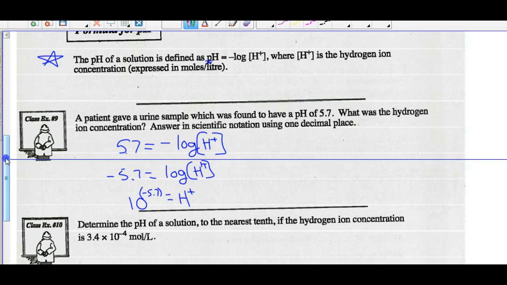Let's figure out that on our calculators. 10 to the exponent negative 5.7 gives us that number. Answer in scientific notation using 1 decimal place. So if I want to put that in scientific notation to 1 decimal place, that would be 2.0 times 10 to the negative 6. All right, is H positive, and that's in moles per liter.